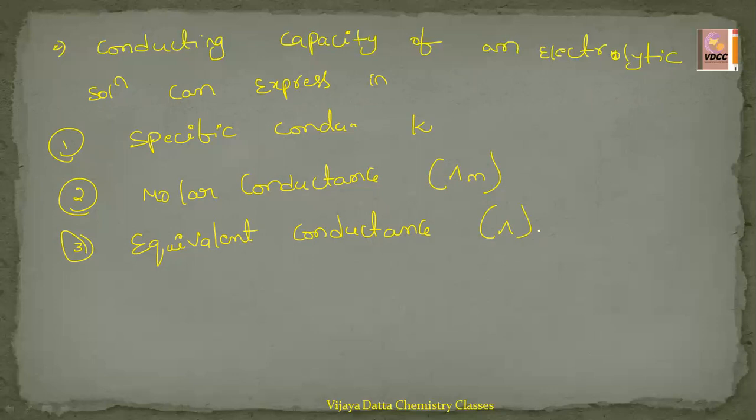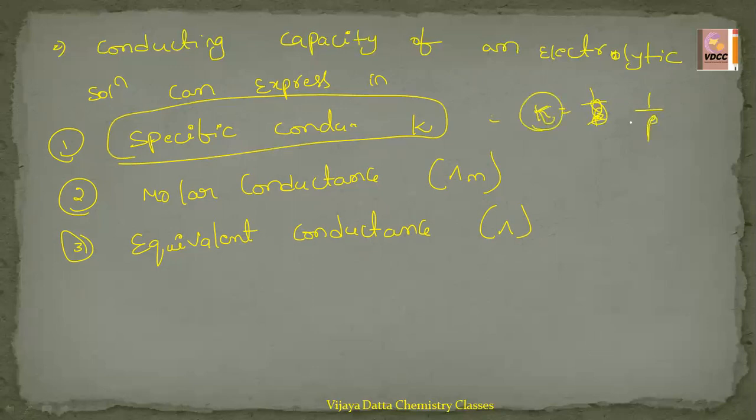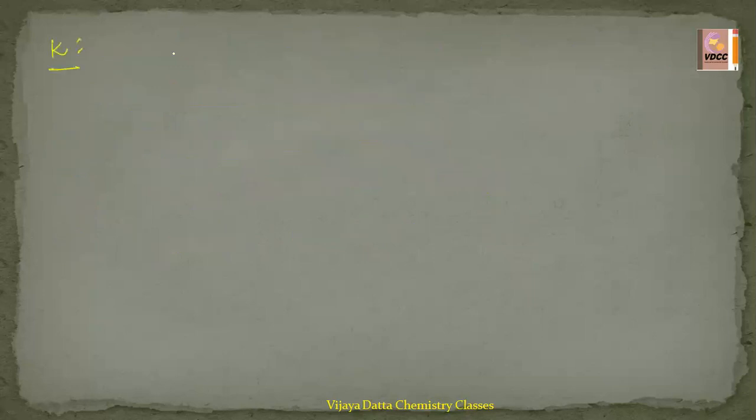Okay, now come to the first point, specific conductance. What is meant by specific conductance? Specific conductance is nothing but the reciprocal of the specific resistance. Already we know that kappa is equal to 1 by rho. Kappa is specific conductance, rho is specific resistance. Both are inversely proportional, means the reciprocal of this one. So from this formula we can write kappa equal to 1 by rho, isn't it? So what is the formula of the rho?